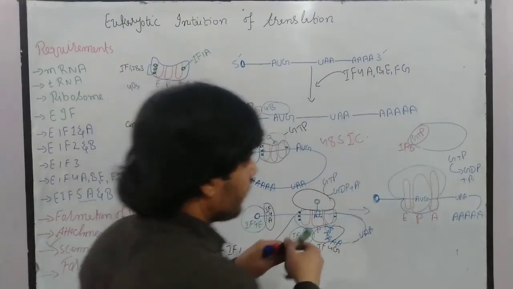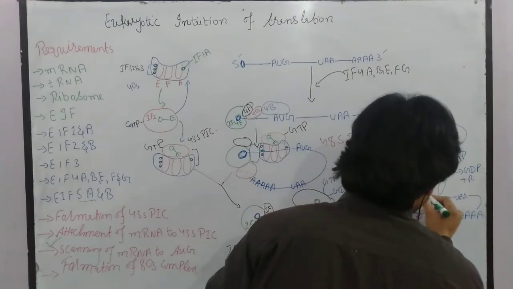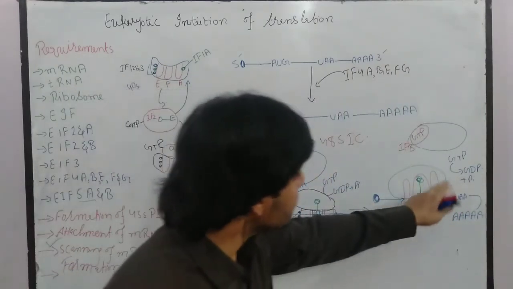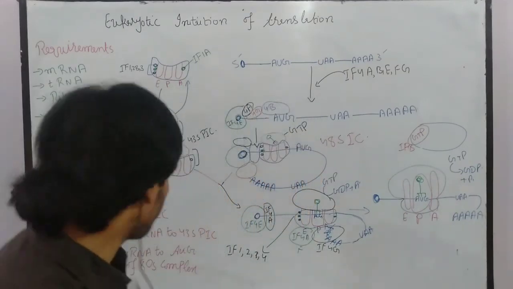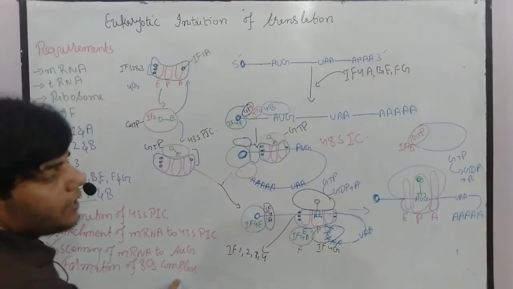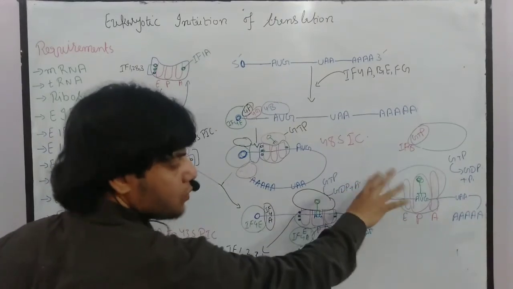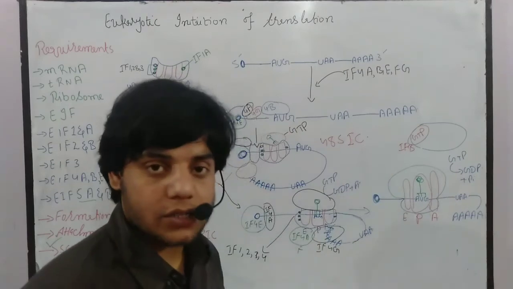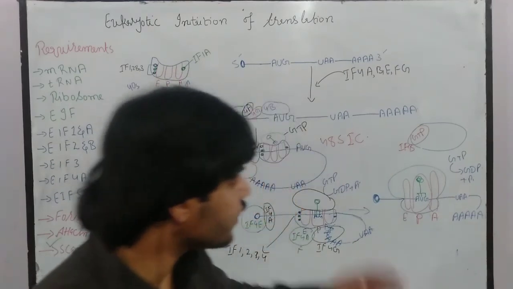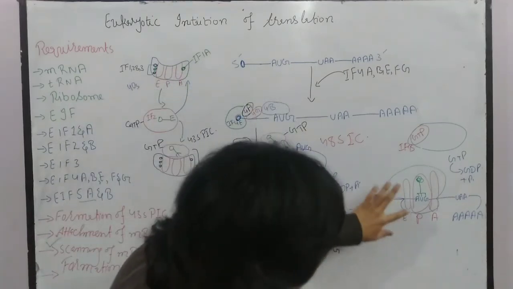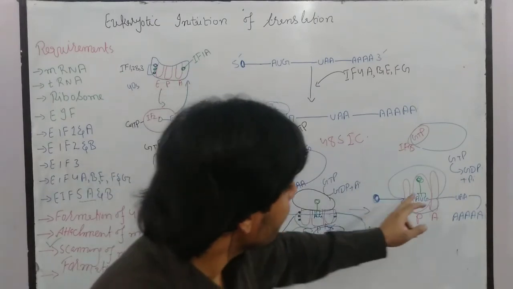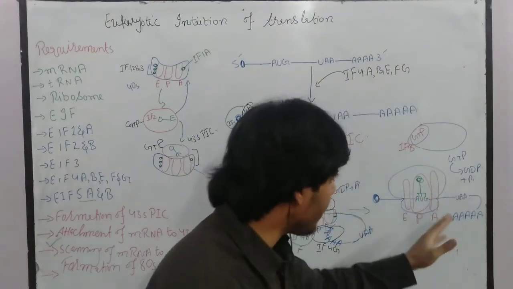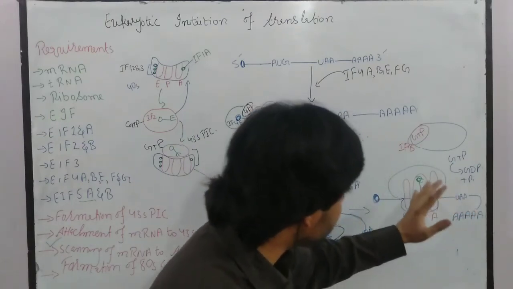Here we have the transfer RNA which carries the amino acid, formylmethionine. Now this is the situation, and this is called formation of the 80S complex. So after that, the 40S and 60S will be joined. What we are left with is the 80S complex. In this complex, we have the mRNA, the two subunits of the ribosome, the charged transfer RNA, and the A site and E site are freed.